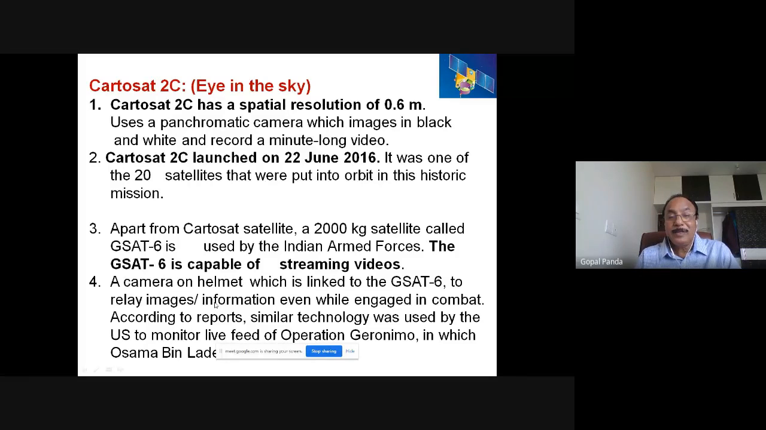So this is how the GSAT satellite and the IRS, this Cartosat 2C, together gave us the information about this surgical strike that the army was doing. And the same mechanism was also used by the USA during Operation Geronimo, in which Osama bin Laden was targeted. So this is how remote sensing also has strategic applications.